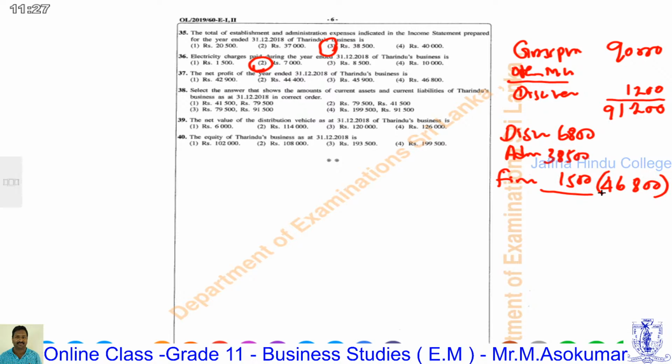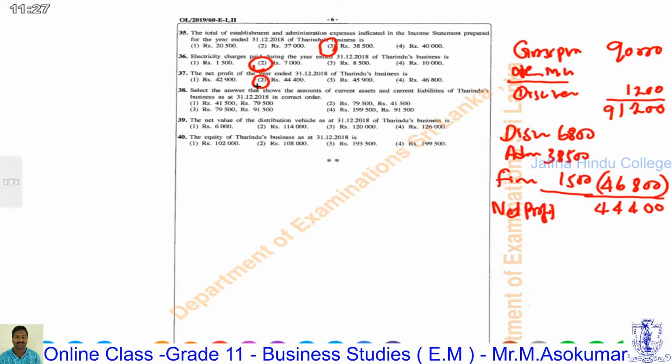After deducting expenses from earned income is called net profit. Net profit 44,400. We'll check the answer. Yes, answer number 2 is the correct answer, 44,400 for question number 37.